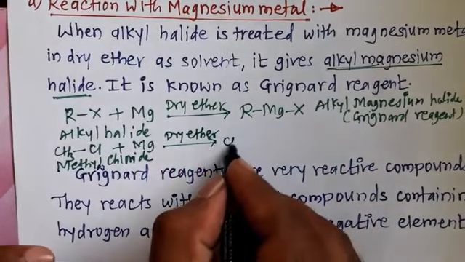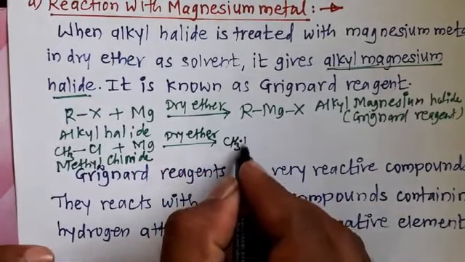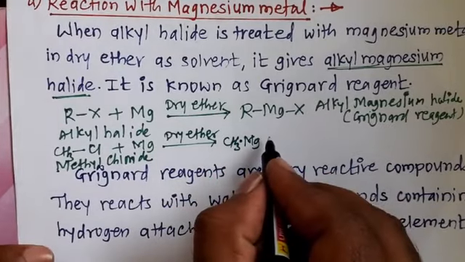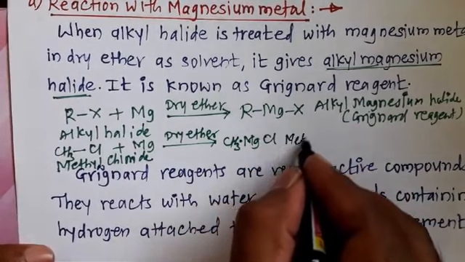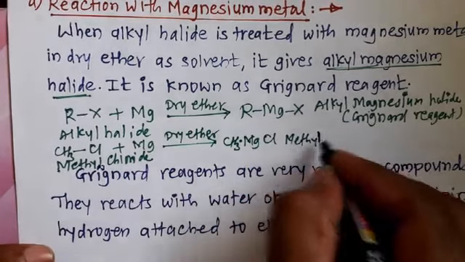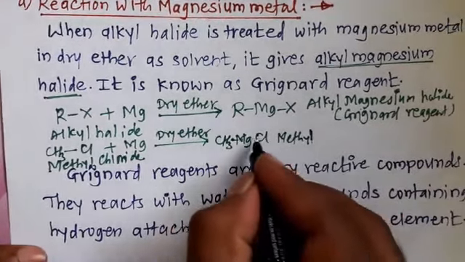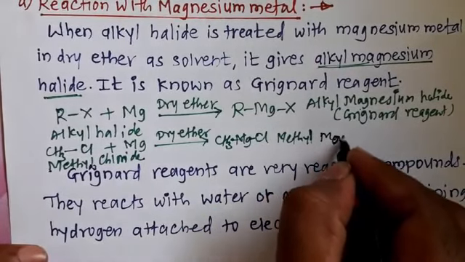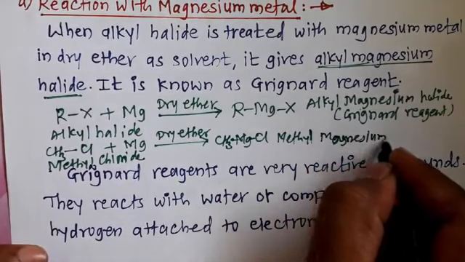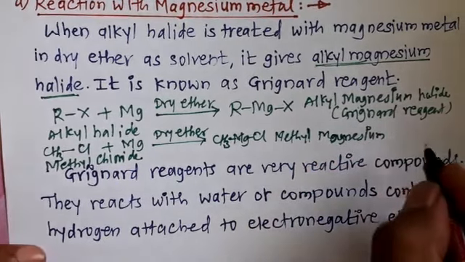Then it forms a compound called methyl magnesium chloride. The name of this compound is very easy: methyl magnesium chloride.